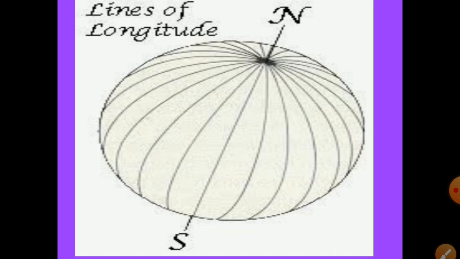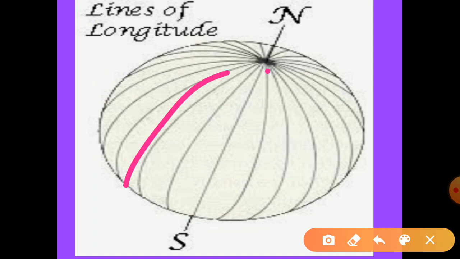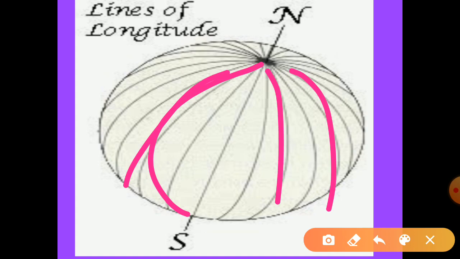Let's give more detail to these longitudes. We see the vertical imaginary lines. You can see here, these are the vertical imaginary lines on our earth. They move from the North Pole to the South Pole. These imaginary vertical lines are known as longitudes. With the help of these lines, we can locate a place on a globe.